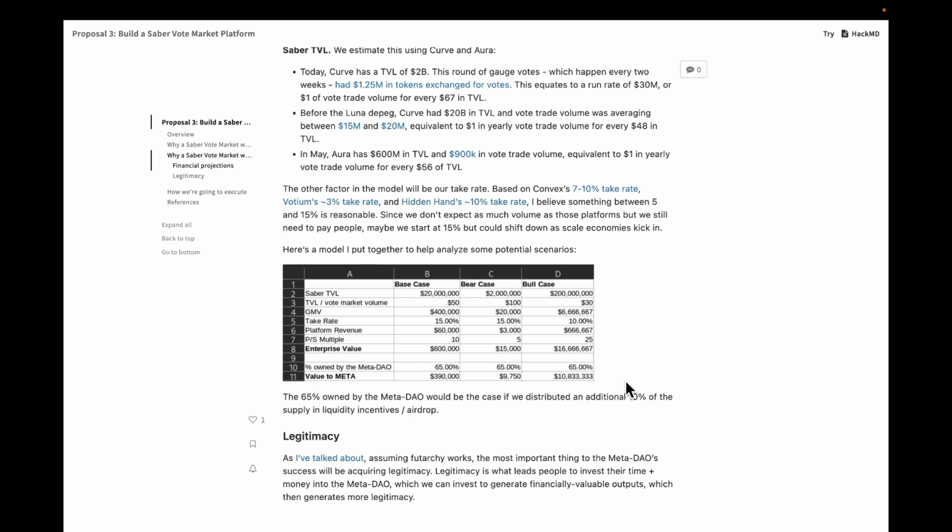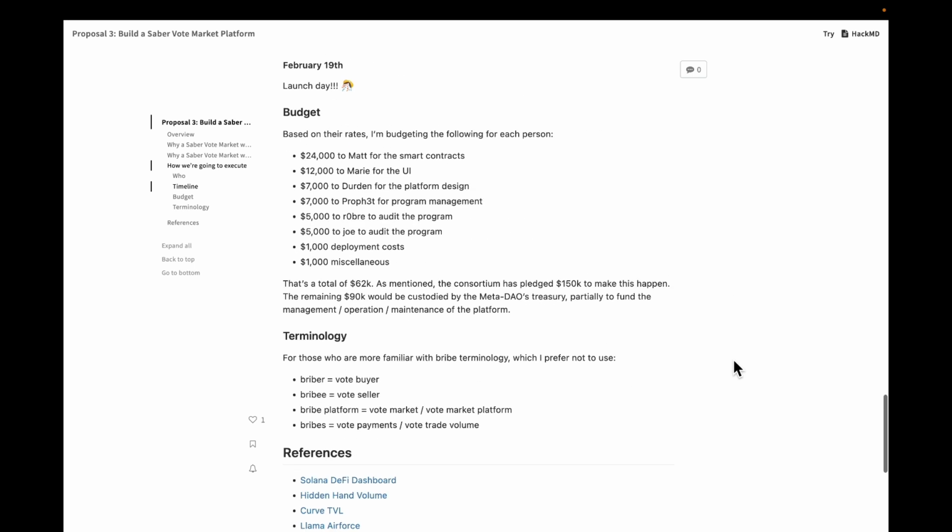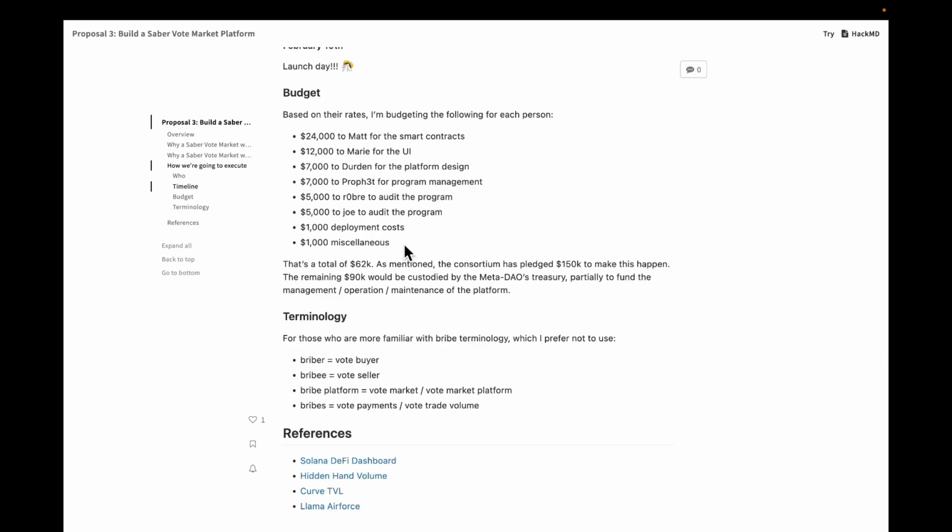It's pretty hard. But regardless, if let's say this $10 million becomes the entire valuation of Meta-DAO, then you would pay $10 for the Meta token because there's a million tokens basically. That's kind of all I have to say on that. You really have to think about what should the value be. And that's pretty much everything.